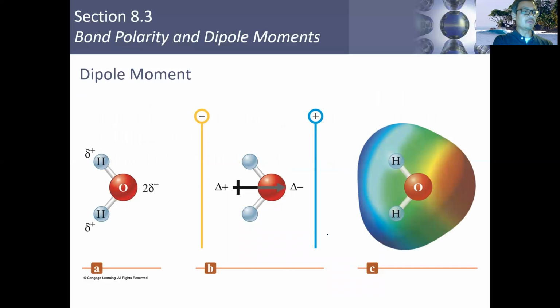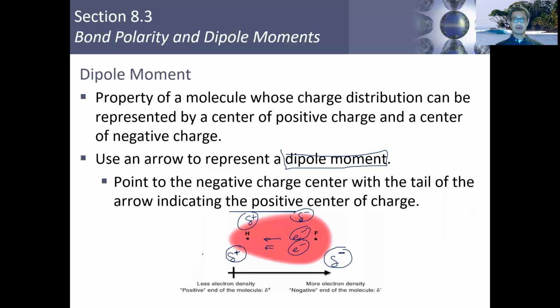What you can see then, we can actually take a look at a bond with the dipole moment, and see that it will also set up a molecule that is polar in nature. Let me go back here. If the bond has this separation, if you take a look at the molecule, I'll just write it this way real quickly. You can imagine that the molecule is a sphere in that manner.